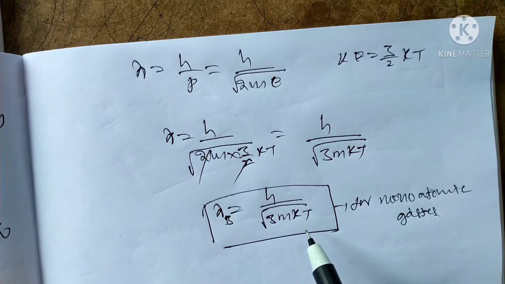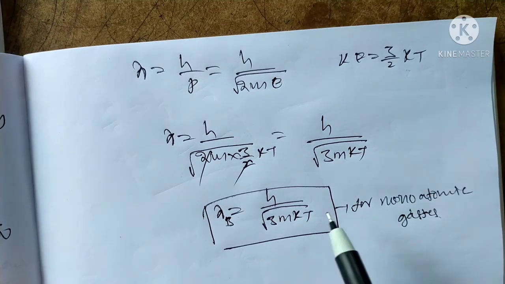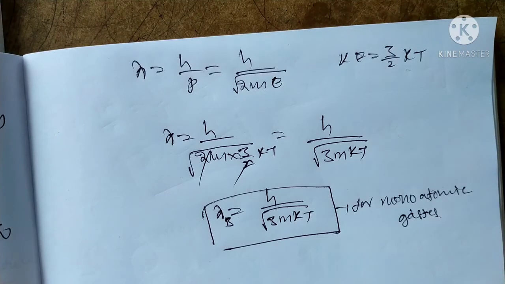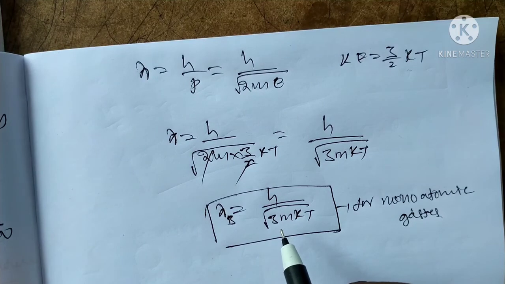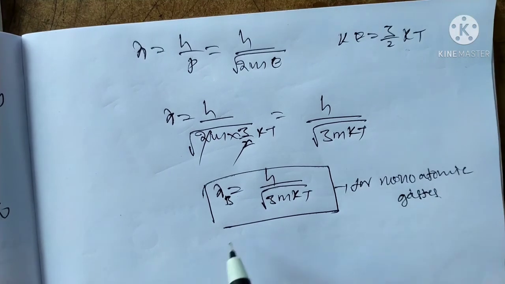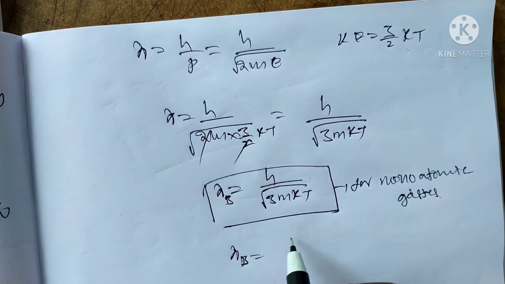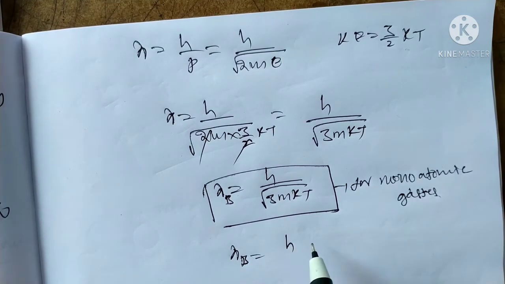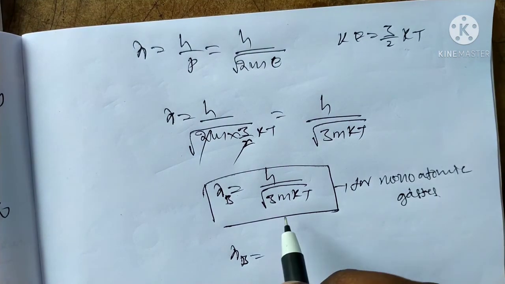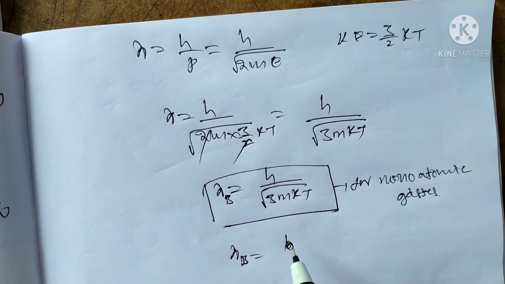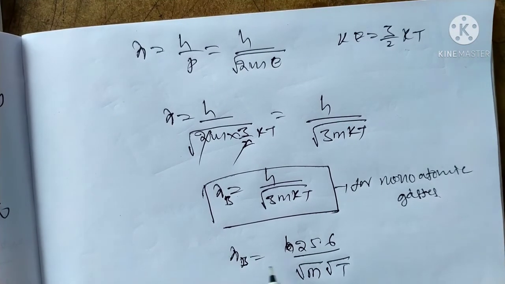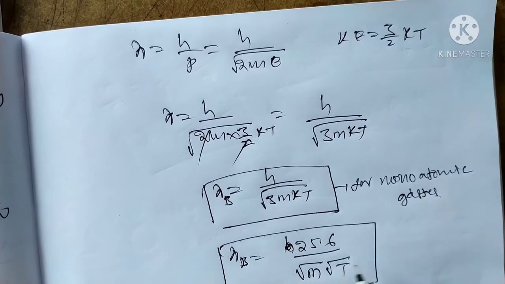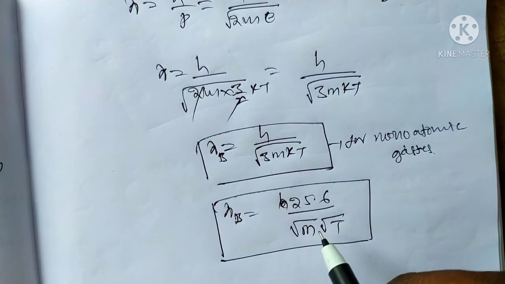Okay, suppose we can substitute the m values. Molar m is the mass. In terms of molar mass, some particle's de Broglie wavelength can be written as 25.6 under root of capital M T. It is also for monoatomic gases.